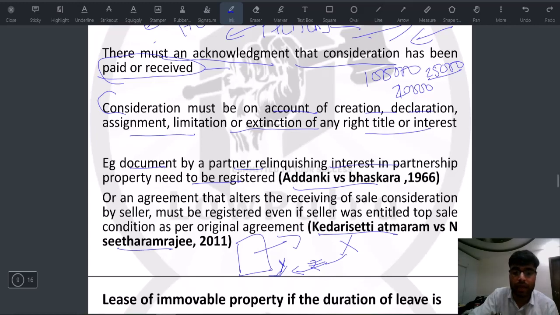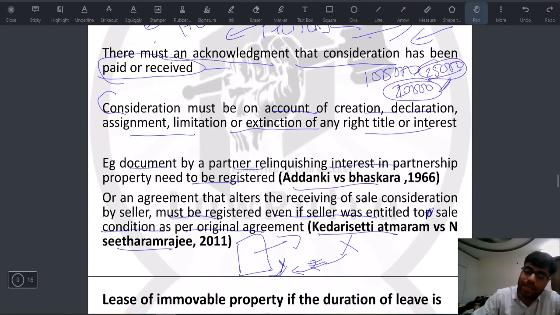All right. An agreement that alters the receiving of sale consideration. Earlier यहाँ पे जो 25,000 के हिसाब से जाना था, जो consideration था, but अब 20,000 से जाएगा. So there is an alteration. Must be registered even if the seller was entitled to sale consideration as per the original agreement. So original agreement से 25,000 था, बस ये change हो गया, इसको alter कर दिया. राइट तो पूरे हैं जो सेलर के थे, so even this has to be registered.